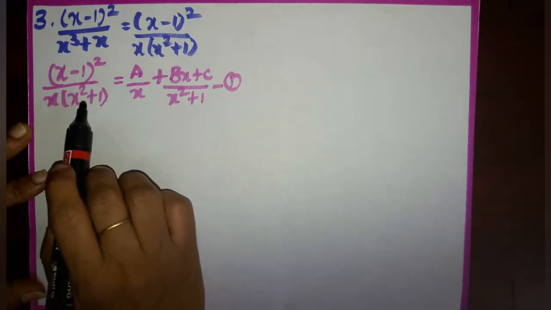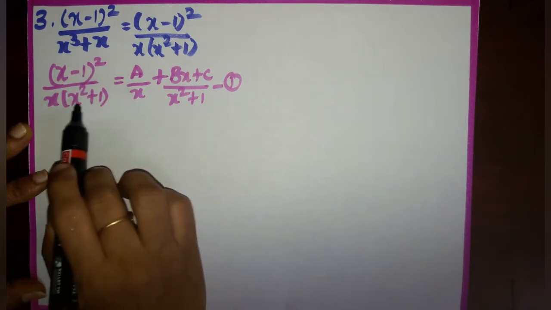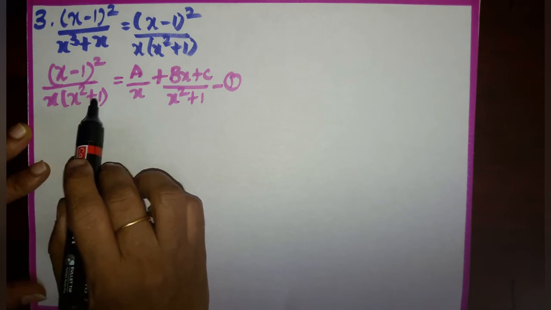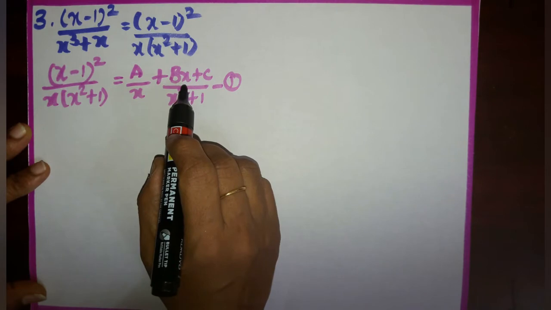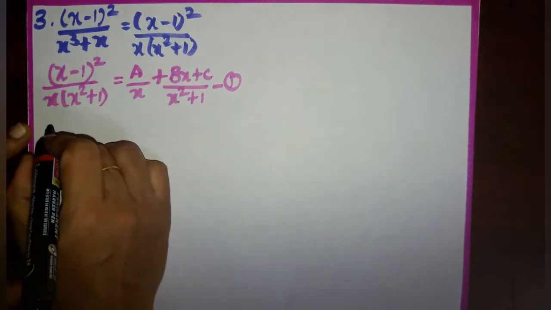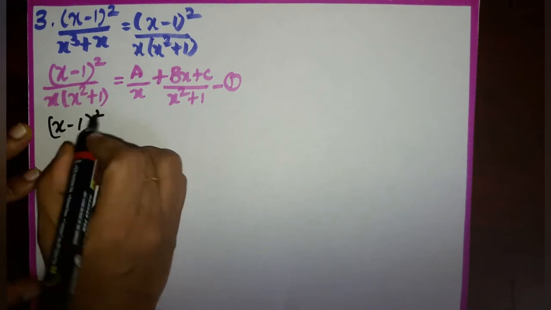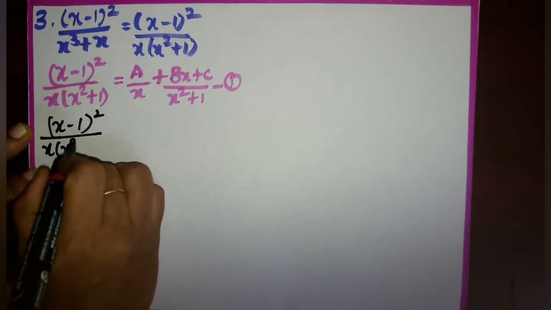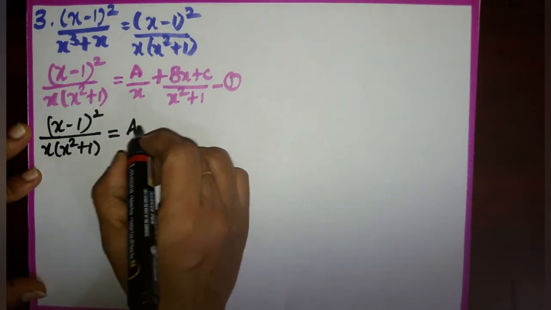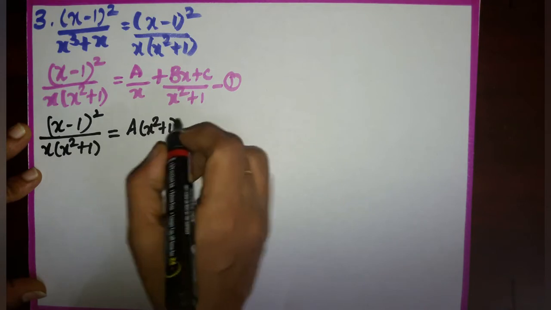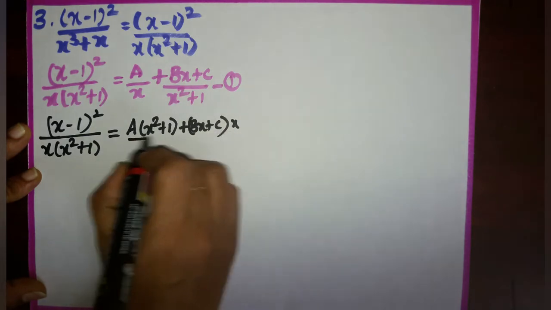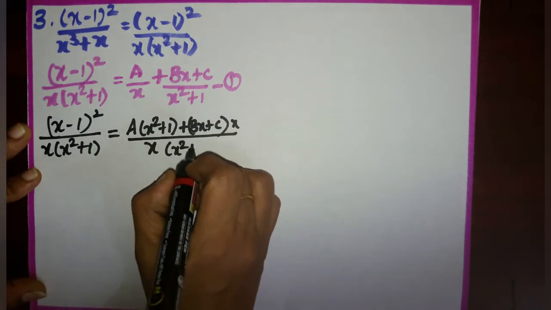The expansion for this case is a by x. X square plus 1 is a quadratic factor which cannot be factorized. So we need to write in the numerator bx plus c by x square plus 1. Then x minus 1 the whole square by x into x square plus 1. In the right hand side we need to take LCM. Then a into x square plus 1 plus bx plus c into x by x into x square plus 1.